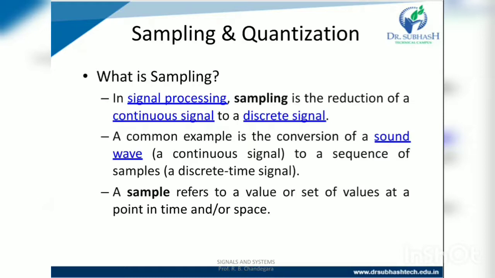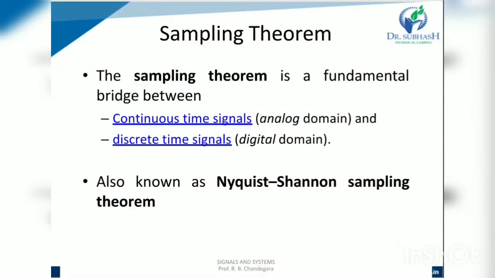A common example is the conversion of a sound wave, a continuous signal, to a sequence of samples, a discrete time signal. A sample refers to a value or set of values at a point in time and or space. The sampling theorem is a fundamental bridge between continuous time signals and discrete time signals, also known as the Nyquist-Shannon sampling theorem.